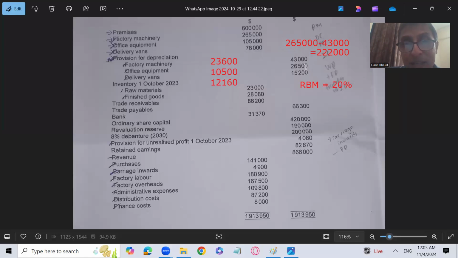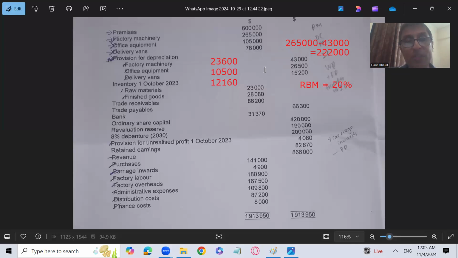So it means that the depreciation, maybe it is at 10%, but our current depreciation is more than the actual 10% rate. It means that we have purchased some more assets, which were not given in the question yet. Maybe we have purchased more factory machinery. That is why the depreciation is 23,600. And that amount will become 14,000.